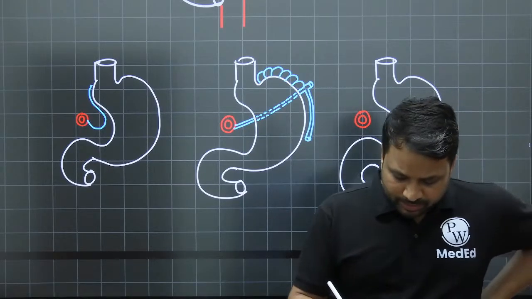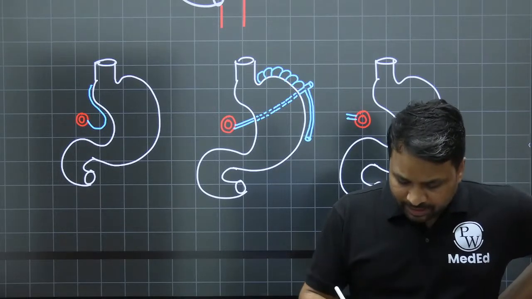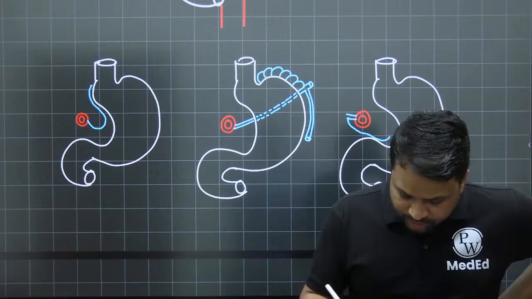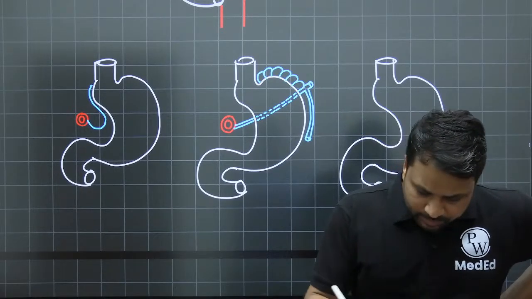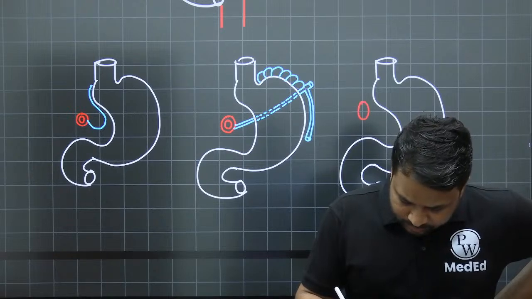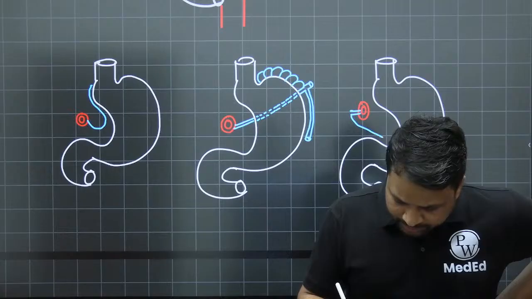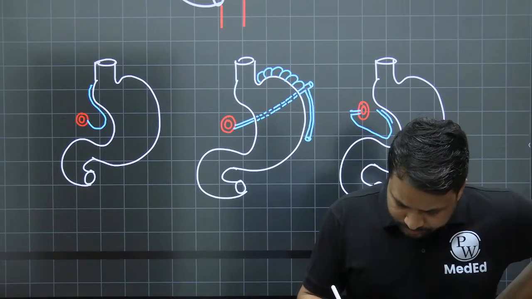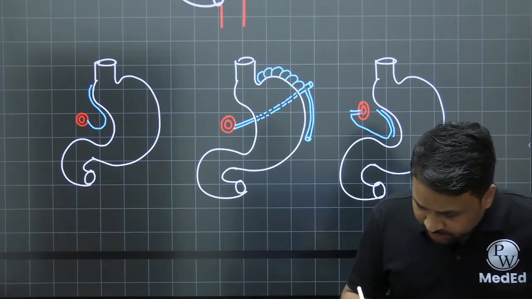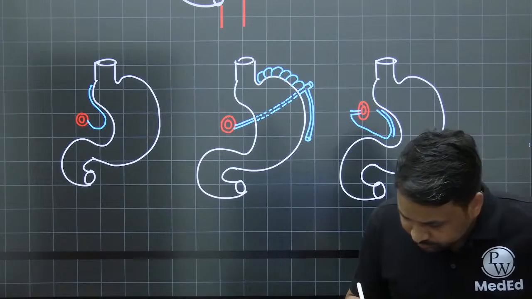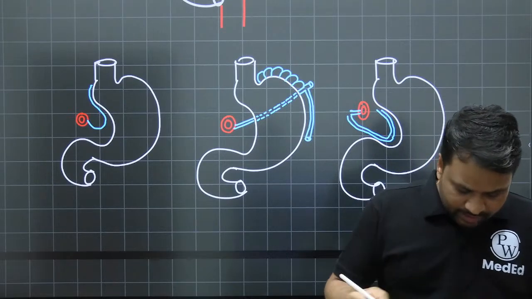Next comes your common hepatic artery. The common hepatic artery, which is present here, is going to give rise to the right gastric artery.